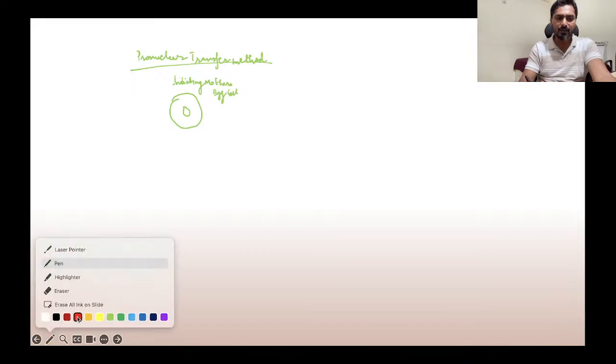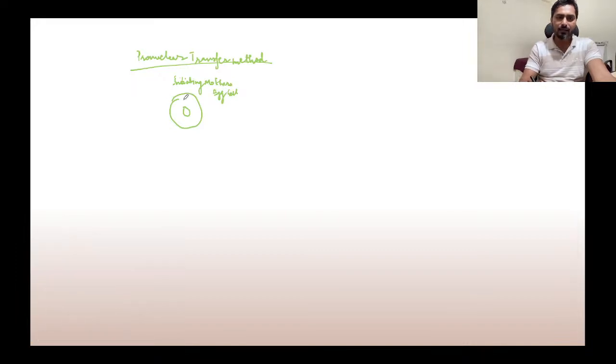So let us say this is the mother's egg cell, the original initiating mother's egg cell, and the problem is that her egg cell contains defective mitochondrial DNA.